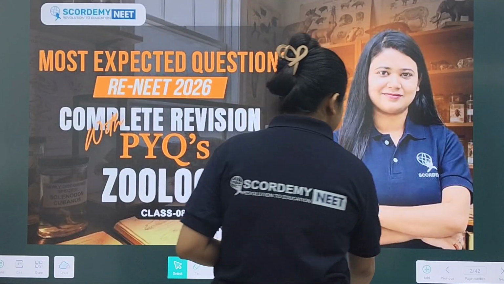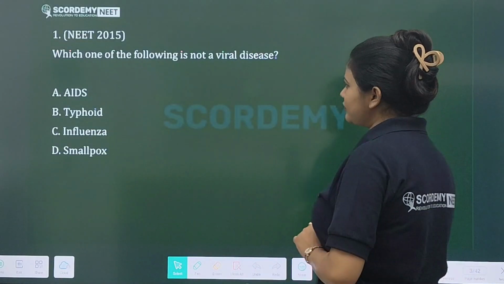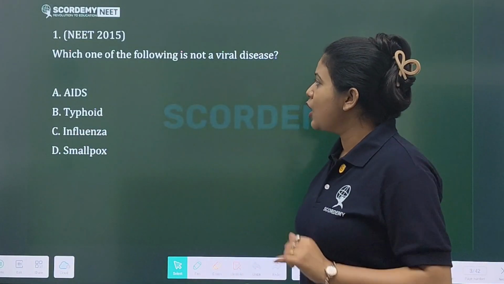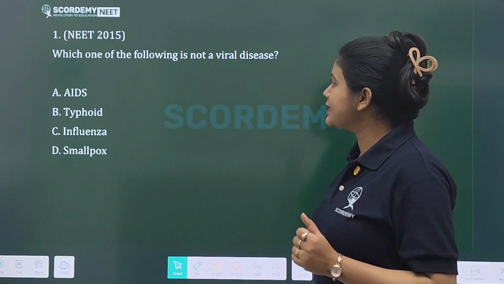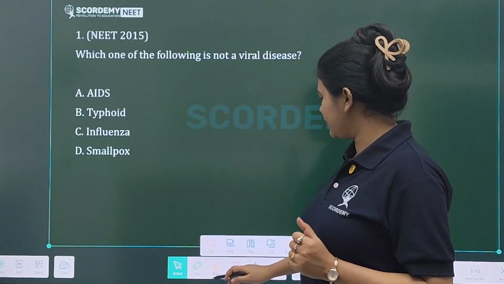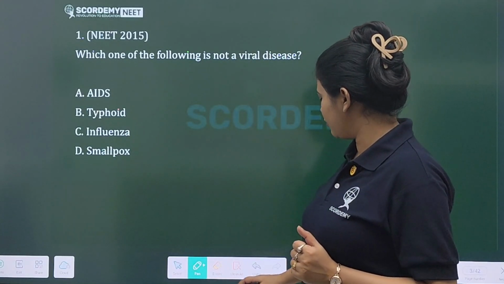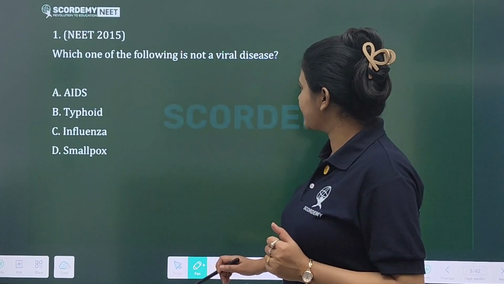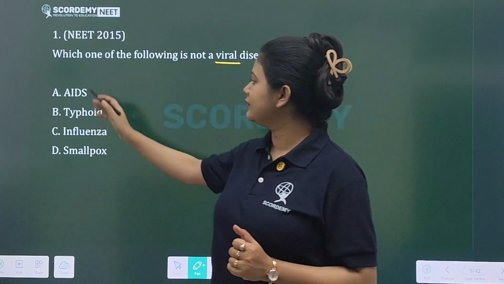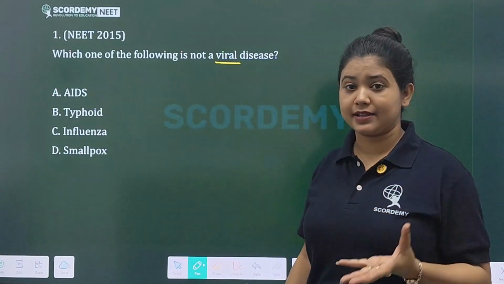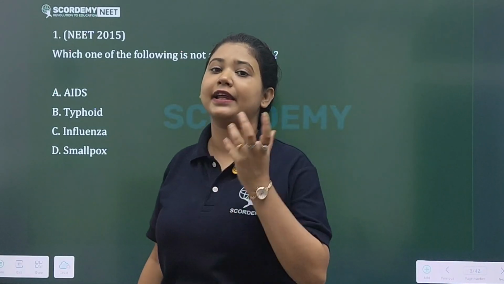Okay, let's get started with the first question. Which one of the following is not a viral disease? Viral disease means the causative organism is a virus, isn't it? So which one of these is not a viral disease?